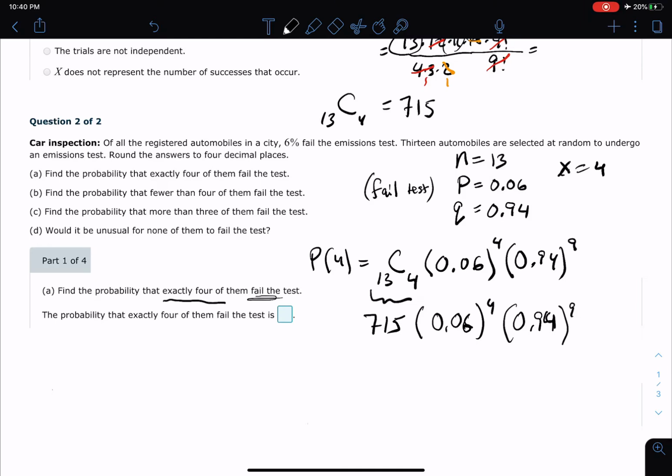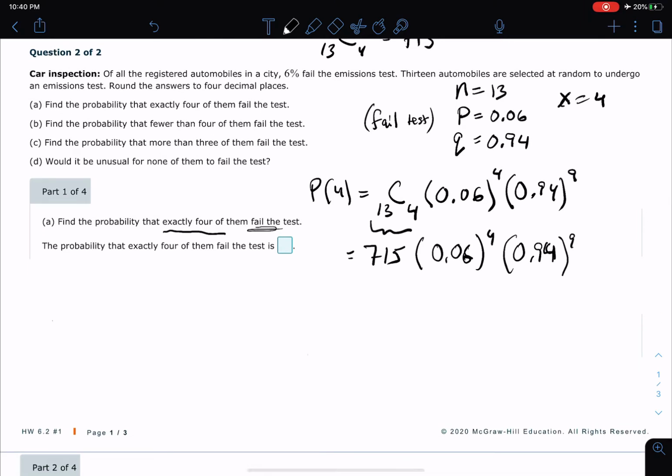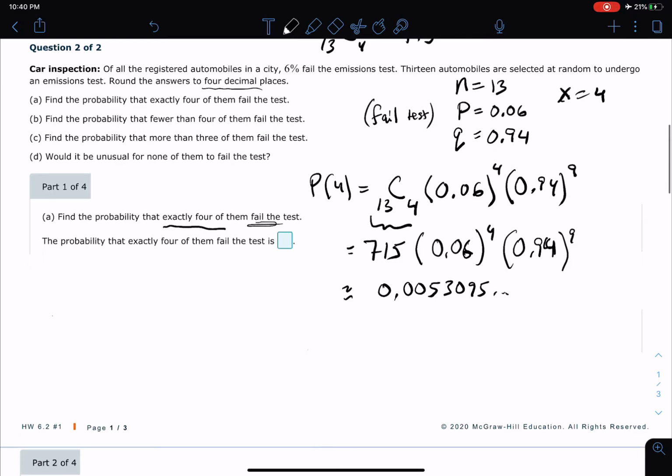When I multiply all of this, I get approximately 0.005, and then 3095. It says to please round this to the nearest 4 decimal places. So we go over to the 1, 2, 3, 4th place.